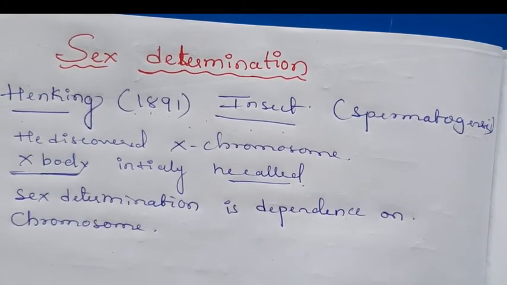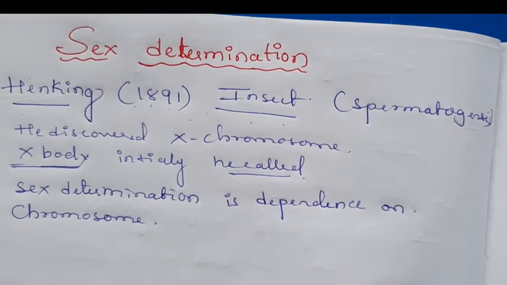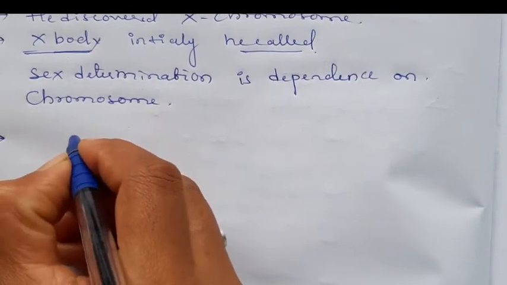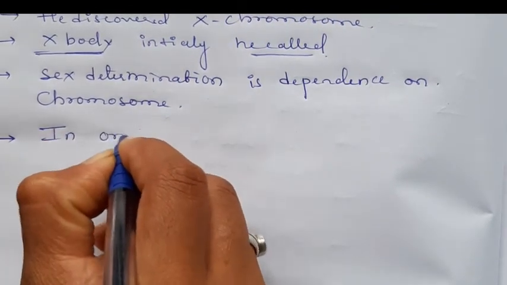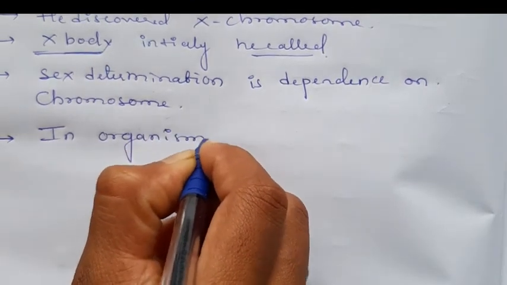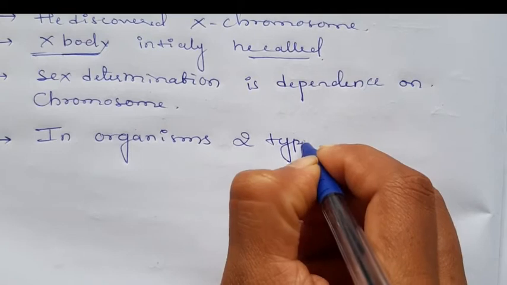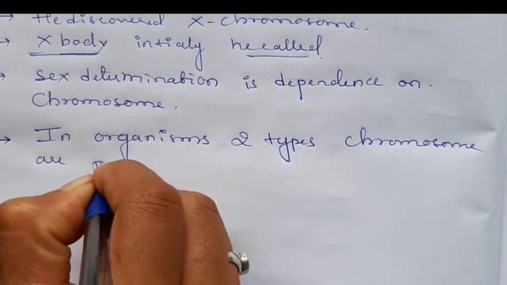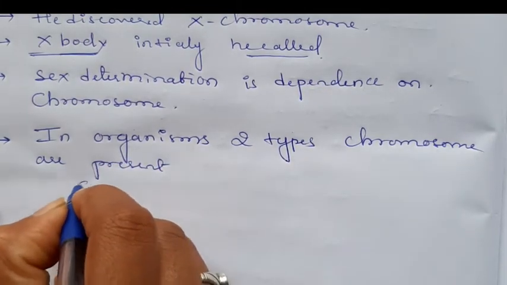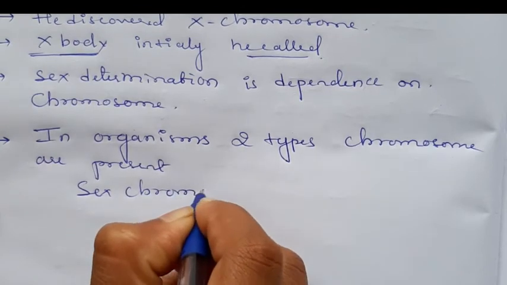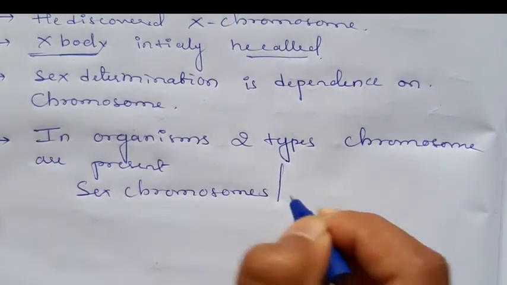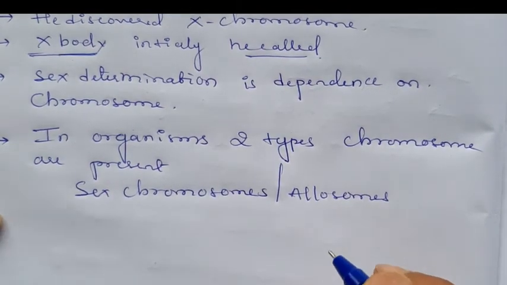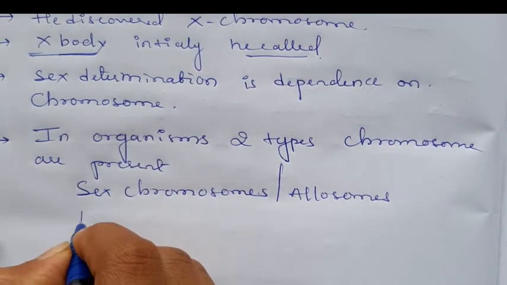Okay, in the sex determination topic, you have to learn about two types of chromosomes. In all the organisms, two types of chromosomes are present: sex chromosomes or allosomes, which decide the sex of an organism, and autosomes.